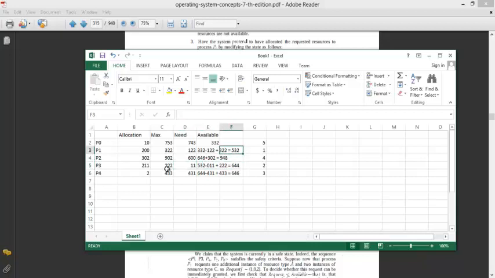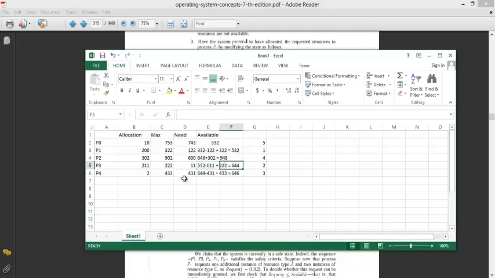Available was 532, its need was 011. We subtract need from available to get the current available. After its execution it will free this many resources, and so the available will become 644.